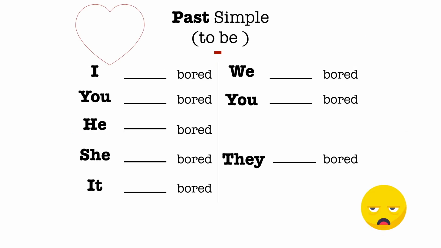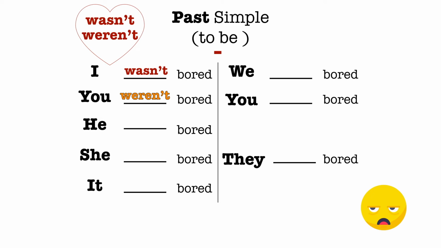Let's move on. Now we'll speak about past simple in negative sentences. Отрицательные предложения. Do you remember our two words? Wasn't and weren't. Very nice. So now let's try to fill in the gaps. Repeat after me. I wasn't bored. Good. What about the second one? You weren't bored.